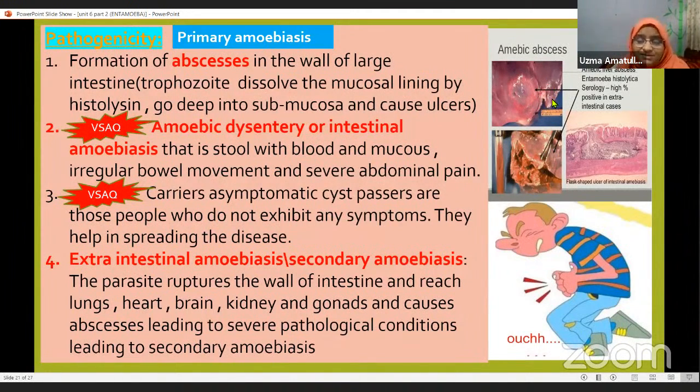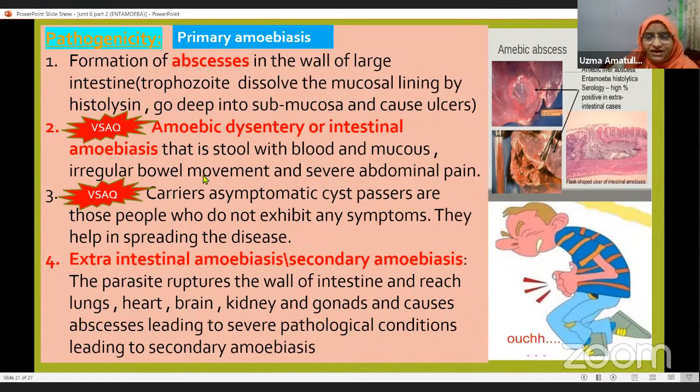These are called abscesses. What are these called? Abscesses. They also cause ulcers. So this is the formation of abscesses in the wall of the large intestine. The trophozoites dissolve the mucosal lining by the histolysin, go deep into the submucosa and cause ulcers. So they make holes in the walls of the large intestine, causing abscesses.